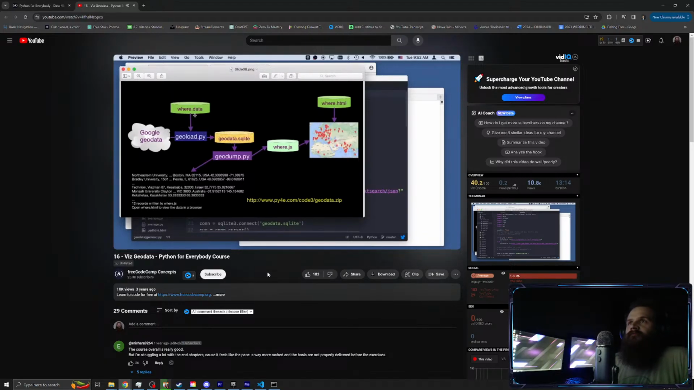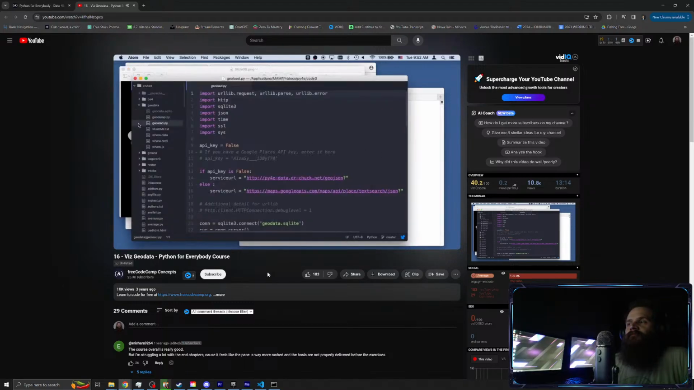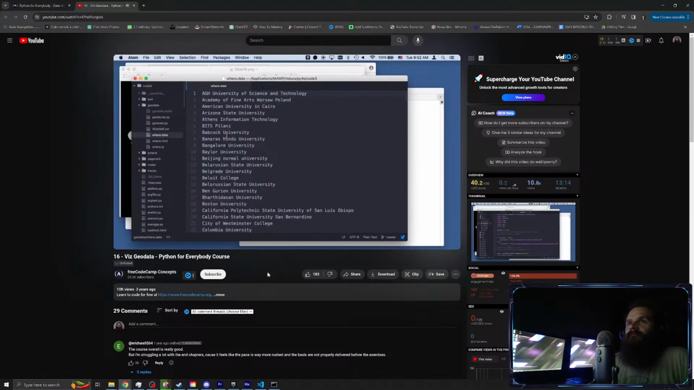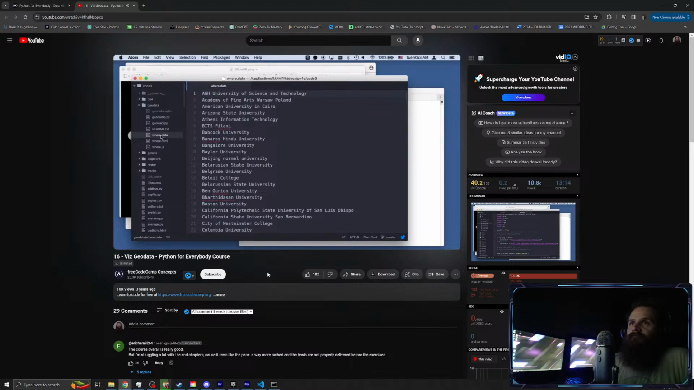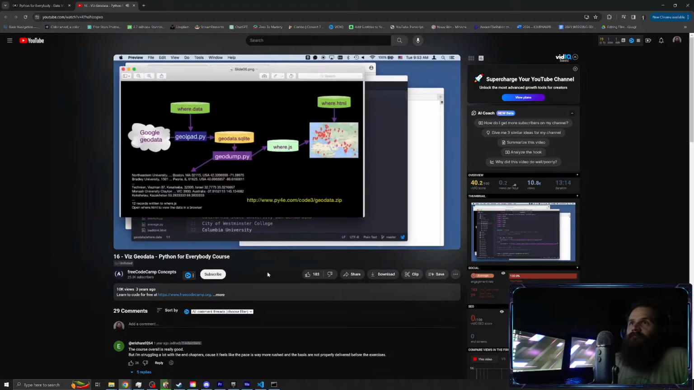So this is the basic picture. If we take a look at this where.data file, it's just a flat file that has a list of organizations, and this was pulled from one of my MOOC surveys. We just let people type in where they went to school, and this is a sample of them. This data is read in by the program geoload.py, and if you recall, this Google Geodata has rate limits. It also has API keys, which we'll talk about in a bit.